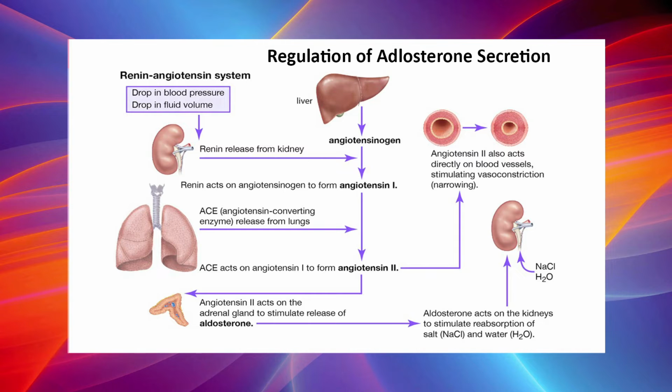Angiotensin second acts on the zona glomerulosa to secrete more aldosterone. Aldosterone in turn increases the retention of sodium and water and excretion of potassium ion. This leads to an increase in the sodium ion concentration and the extracellular fluid volume. This increased sodium ion concentration and the extracellular fluid volume inhibit the juxtaglomerular apparatus and stop the release of renin. So, angiotensin second is not formed and release of aldosterone from the adrenal cortex is stopped.